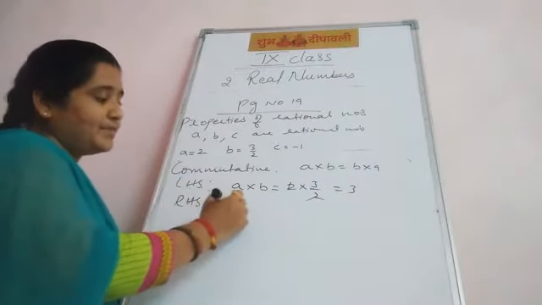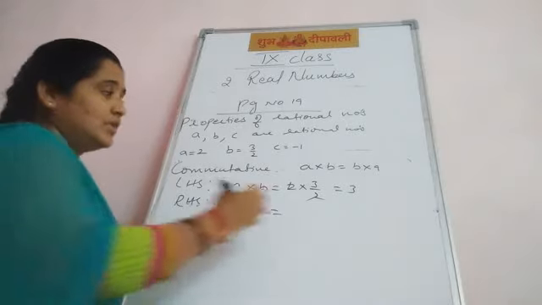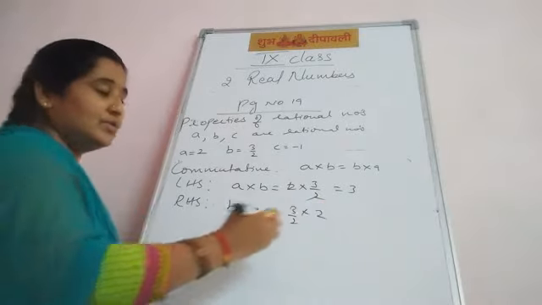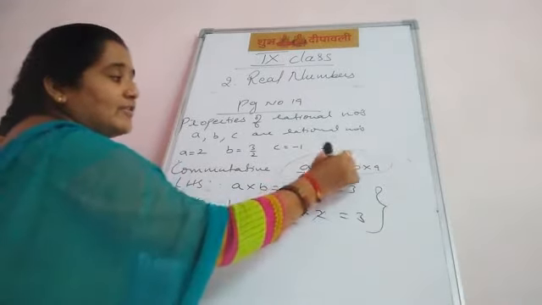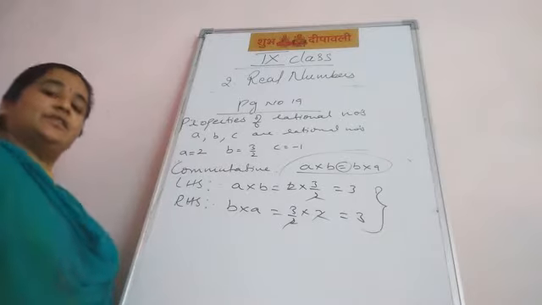RHS, B into A, equal to 3 upon 2 into 2. The 2 gets cancelled, 3. You got it? So that's why he has given the equal sign: A into B equal to B into A.